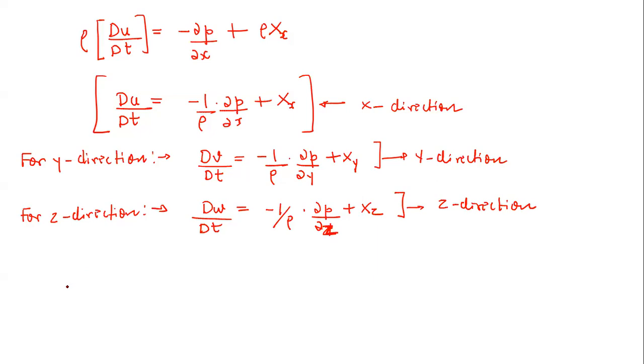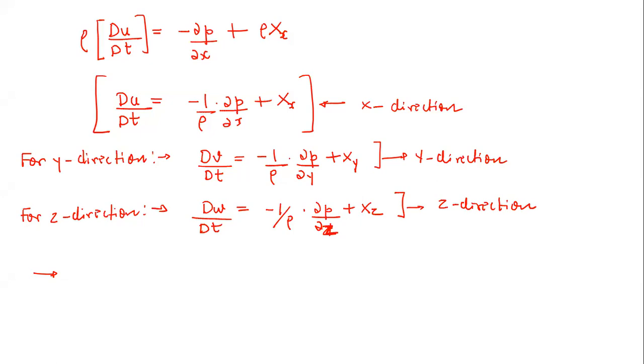Can anyone tell me how to represent this in vector form? Always I insist to write each and everything in vector form, because in the end we should know how to write it in vector form.